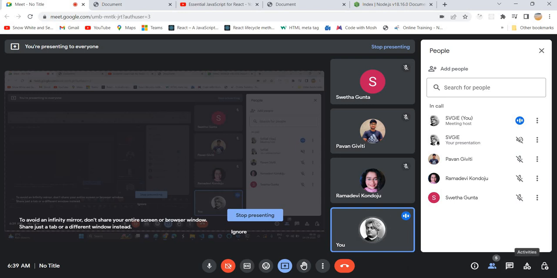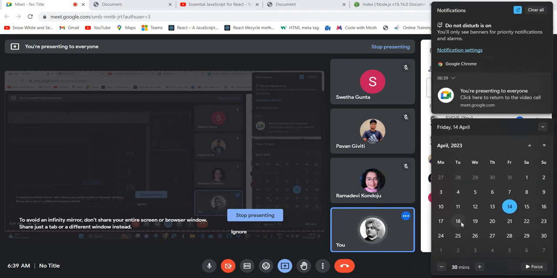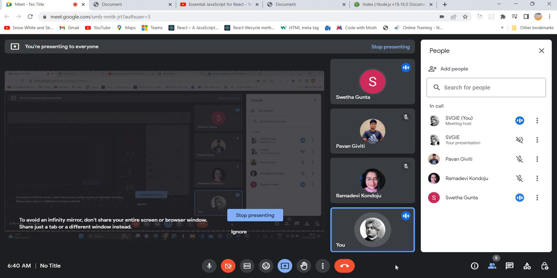So the next session will be on the 18th. By then you should complete all the concepts we have discussed so far so that you can start learning React.js. That's absolutely your choice, but I'm saying one more thing: please practice in sequence. That's going to be very healthy.